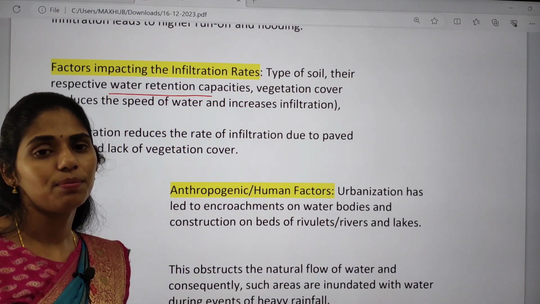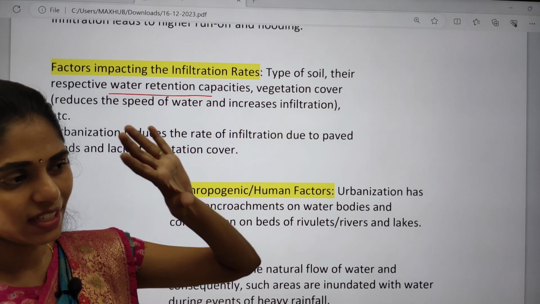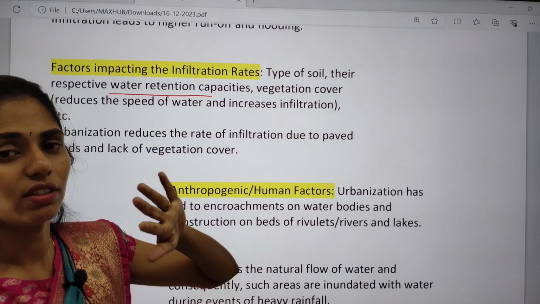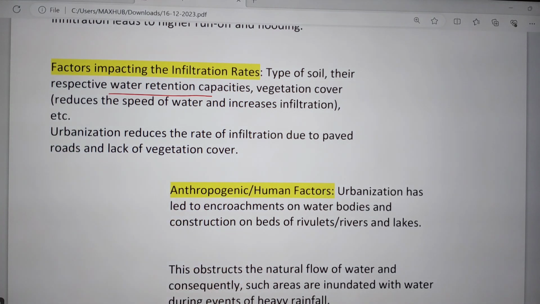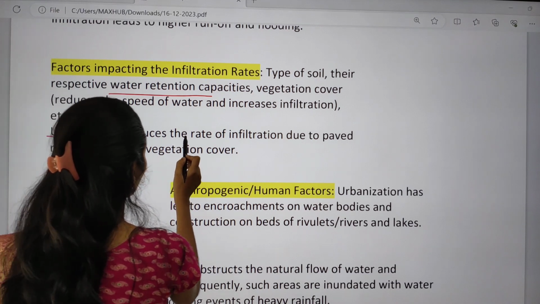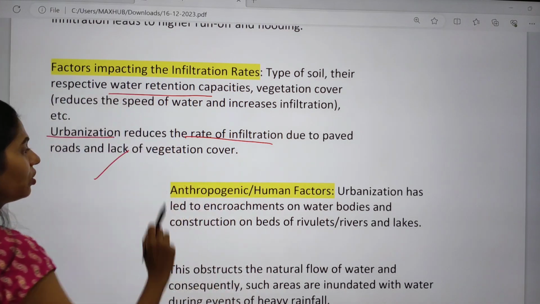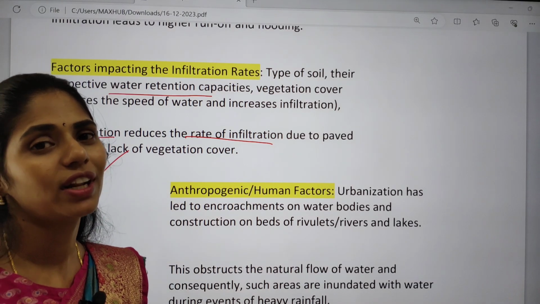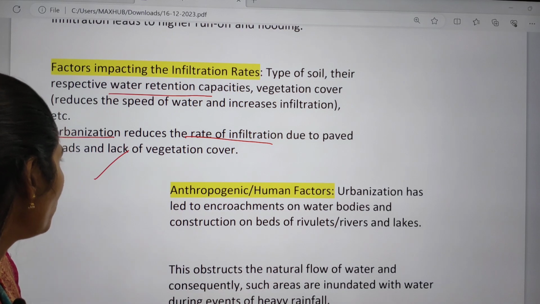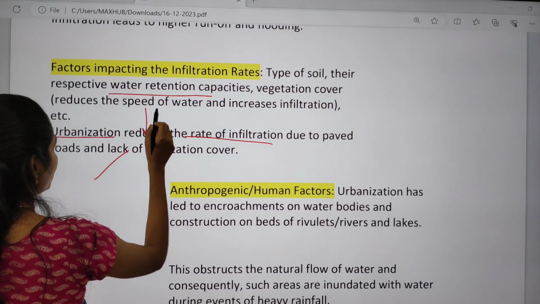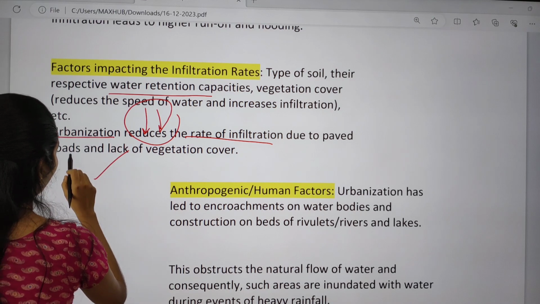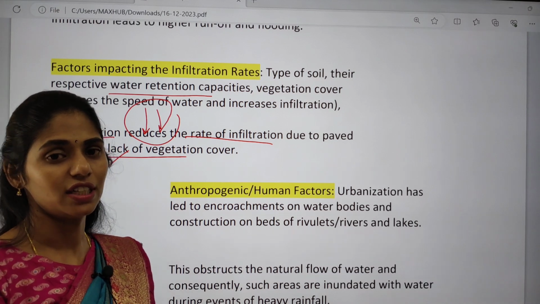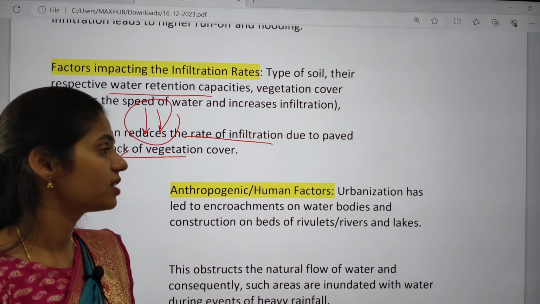So vegetation cover is very important because if you have trees there, they will have a good root system in the ground, so that even in flood regions it can hold the water. So urbanization reduces the rate of infiltration because now we are building roads, for example cement roads, as well as, for example, tar roads, etc. Because of this, infiltration is reduced, and there is also a lack of vegetation cover. We are cutting down trees, and we are laying these roads.